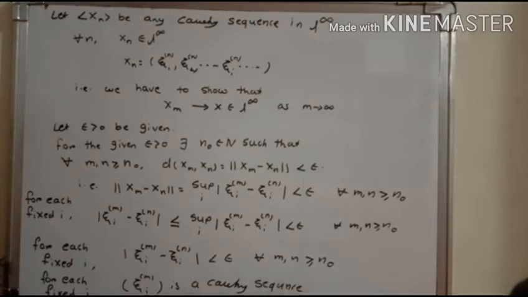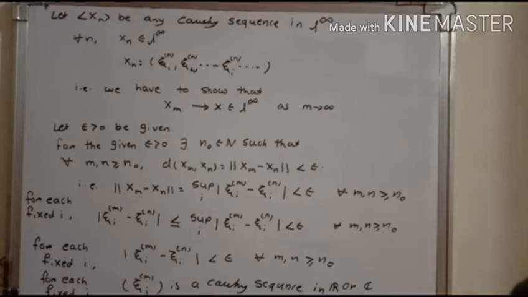Now in this sequence, each term is either real or complex, and therefore it is a Cauchy sequence in R or C. And we know that both R and C are complete.